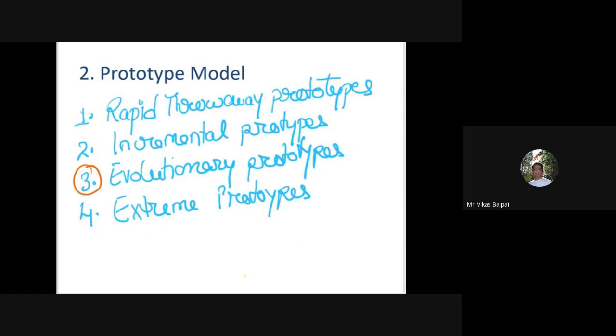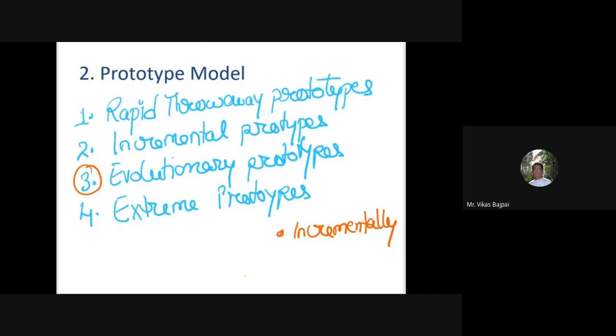So in this particular one, your prototype is developed incrementally and is refined based on customers' feedback until it is finally accepted. In this particular case, developing a prototype from scratch for every iteration of the process can sometimes be very frustrating.